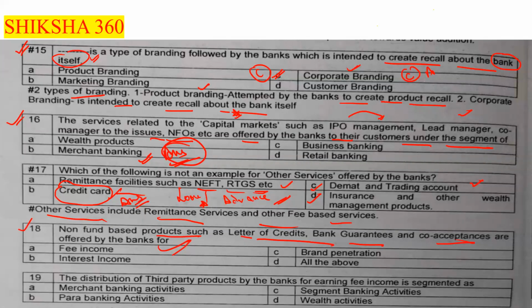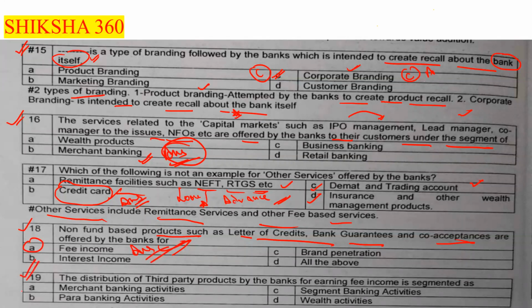These services, like letter of credit, bank guarantee and co-acceptance, are offered by the banks for earning commission, or we can say for earning fees. So option A is the answer here, that is fee income.